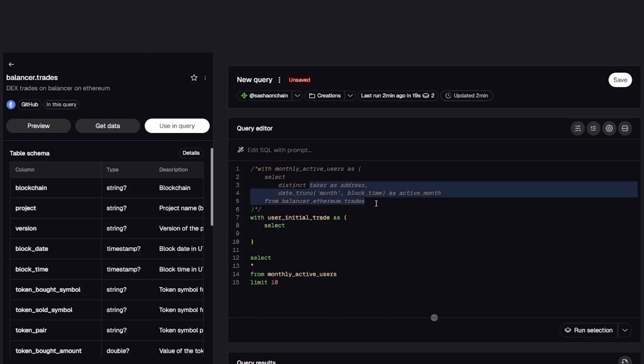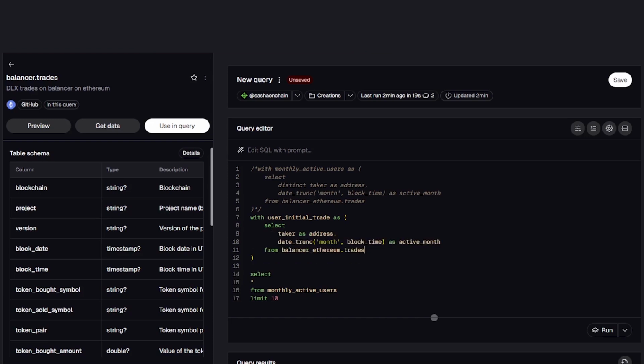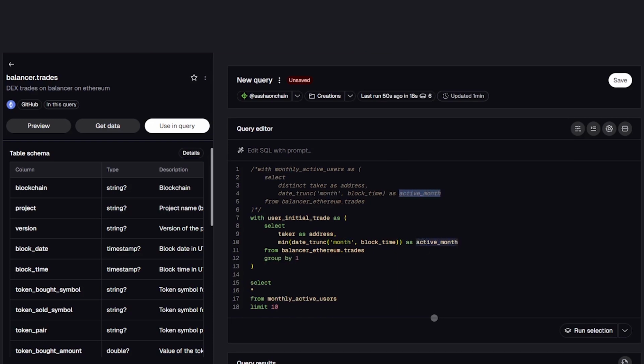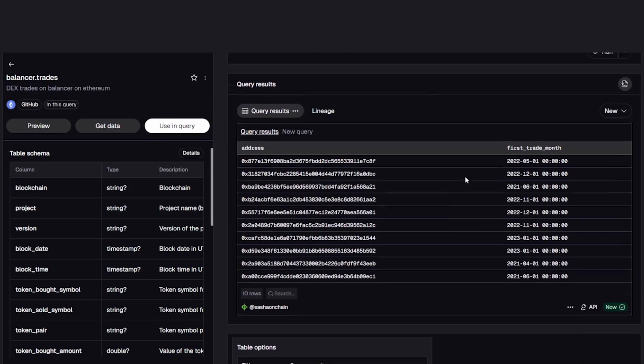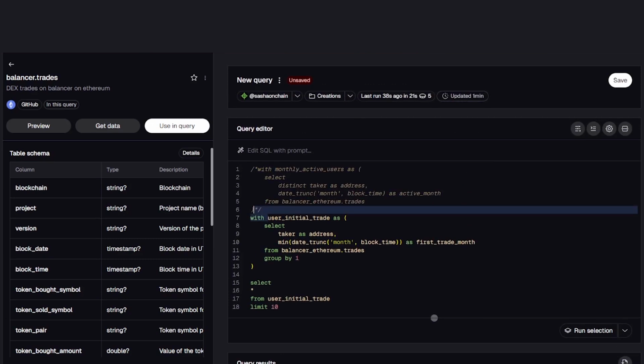This query looks very similar to the previous one. We partially reuse the same logic, but this time we remove distinct, because now we actually want the earliest activity. And this is where min becomes important. It finds the first month we ever saw each wallet. That becomes first_trade_month. Every wallet now has a starting point, a birth month. It's a cohort. And this is where cohort analysis really begins, because now we're no longer just looking at activity, we're